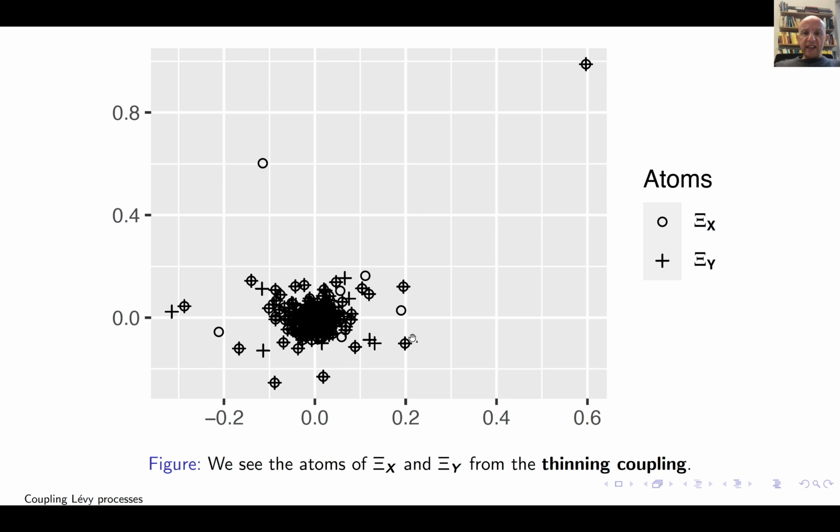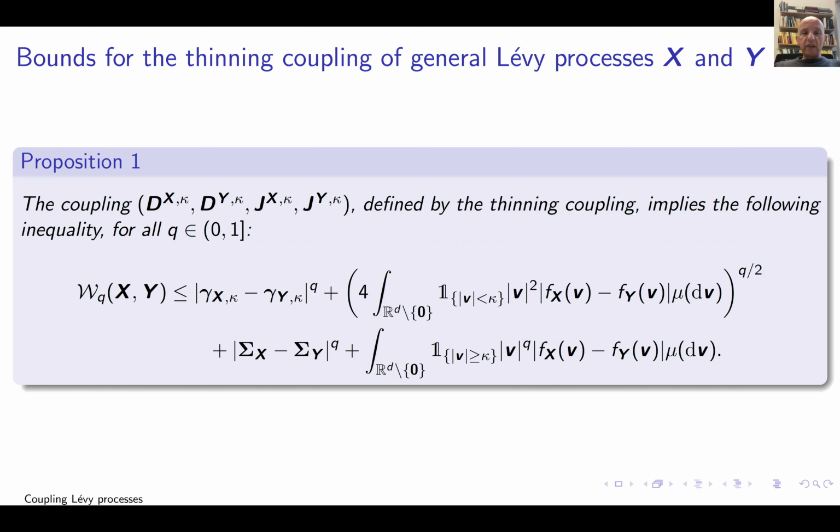Right? You see, here is the jump. This is 0 somewhere here. The jump is here that I took both. This is a jump where I only took one. This is a jump where I took both. You see, so I try to sort of match. I try to match jumps with largest possible probability. That's the idea.